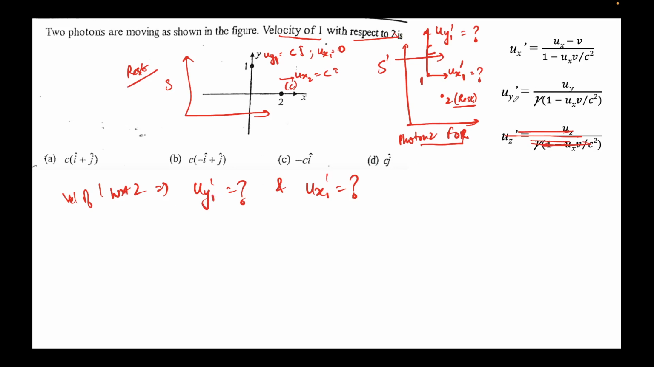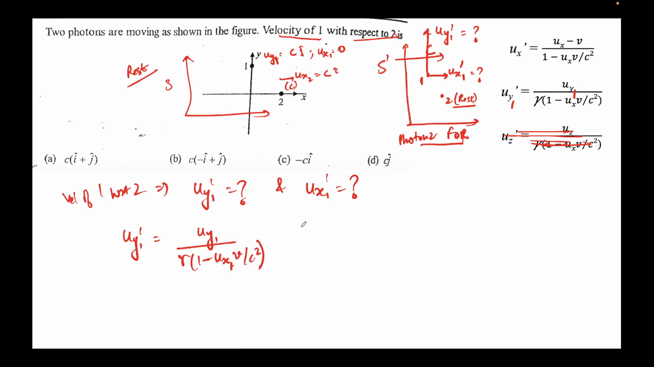Let's look at this formula. What I'll do is put 1 everywhere. I'll replace y by y1, this will remain the same, right? So now let's just put in the values here. So uy1 prime would be equal to uy1 divided by gamma times 1 minus ux v by c square.